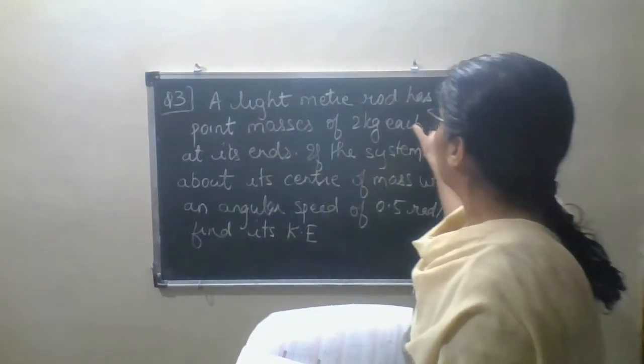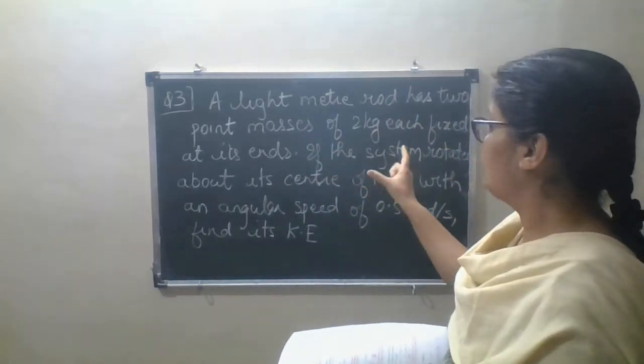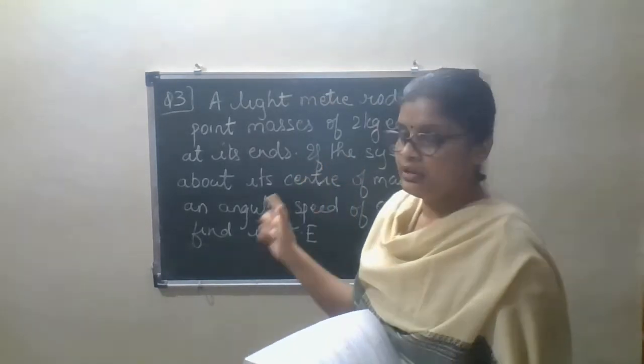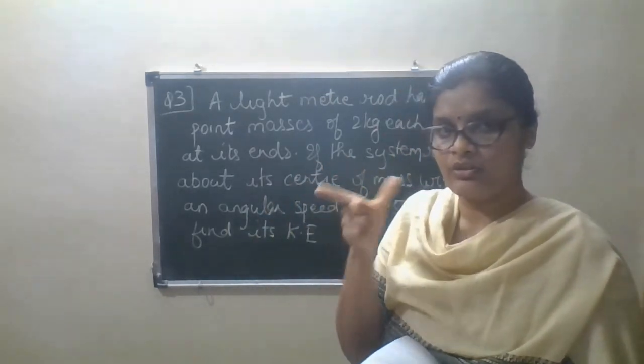The light metre rod has 2 point masses of 2 kg each fixed at its ends. Now one metal rod or light rod is considered here.